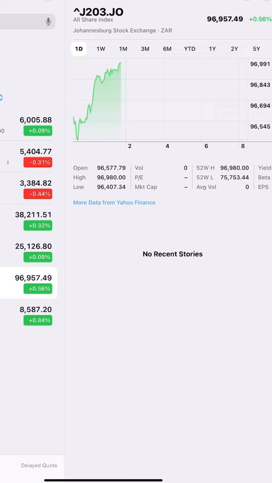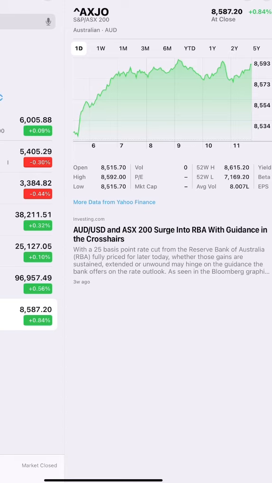The Australian market is looking bullish. The market has seen a growth to 8587.20. That is a growth from 8522.40. That is a growth of 0.84%.